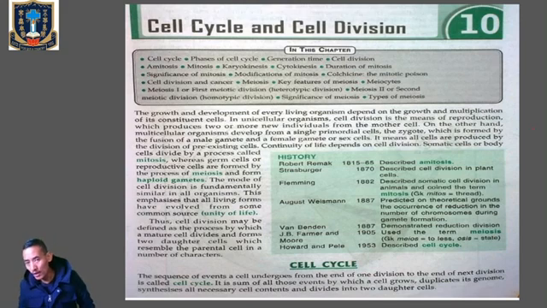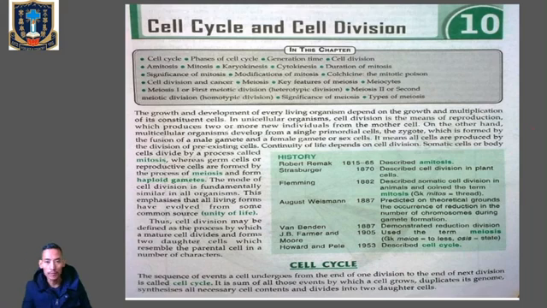But it depends on the process by which the cell is dividing, either by mitosis or by meiosis. The number of chromosomes depends on the type of division. If it is mitosis, the number of chromosomes will be the same in the parent and the daughter. But if it is meiosis, the number of chromosomes in the daughter cell will be reduced to half.